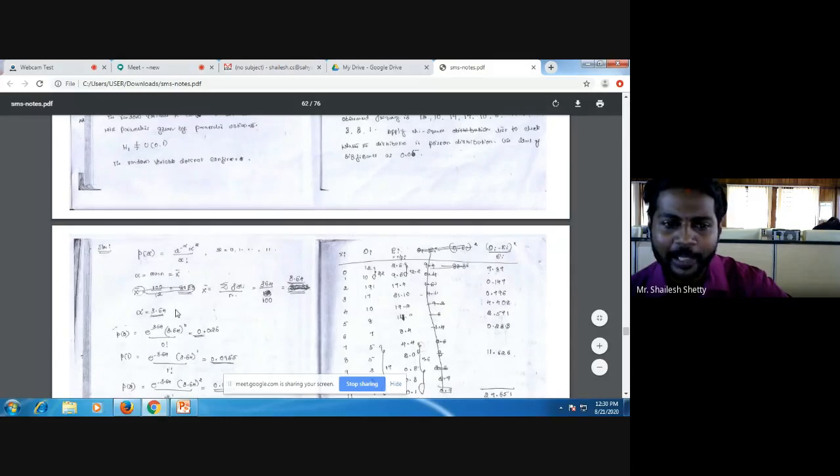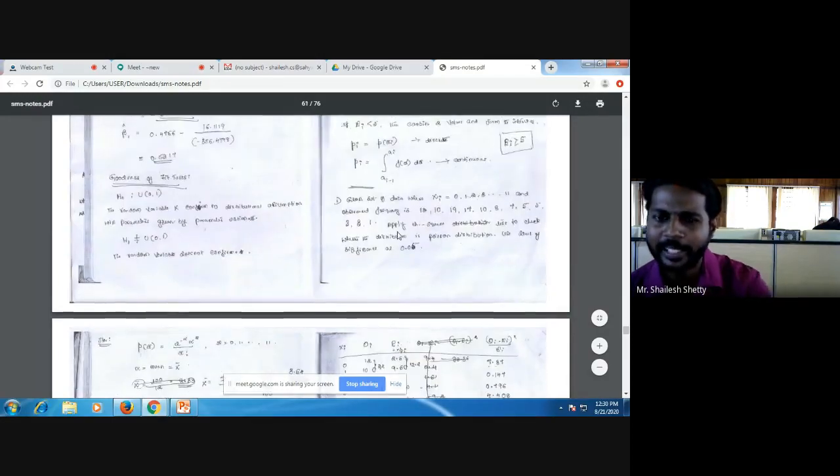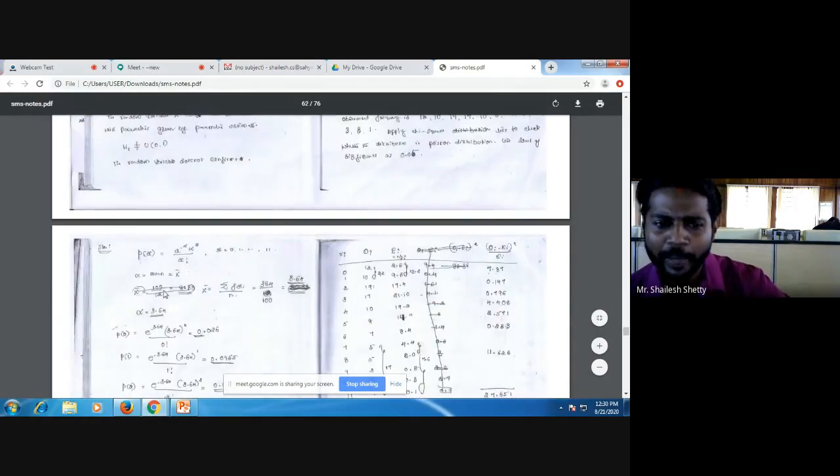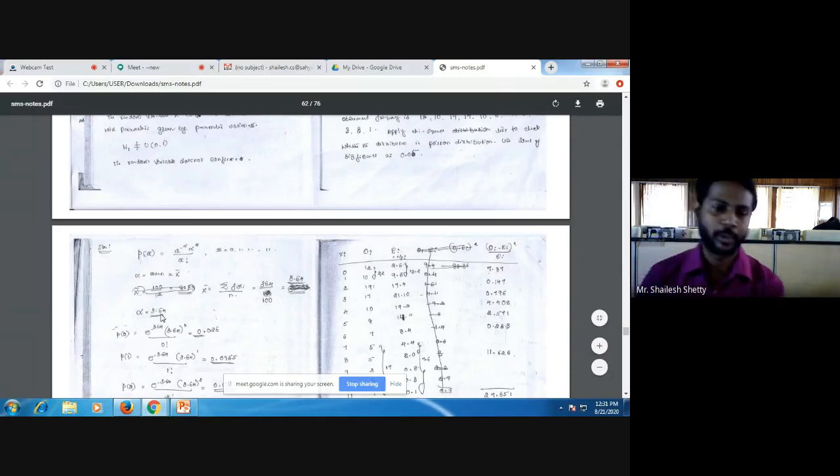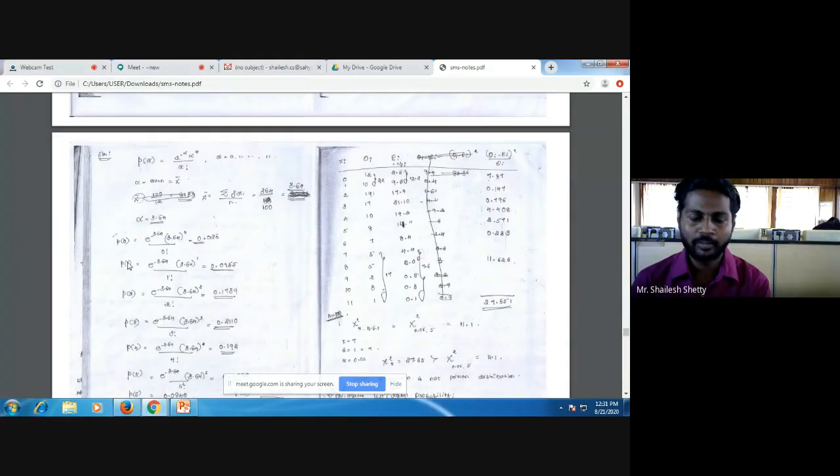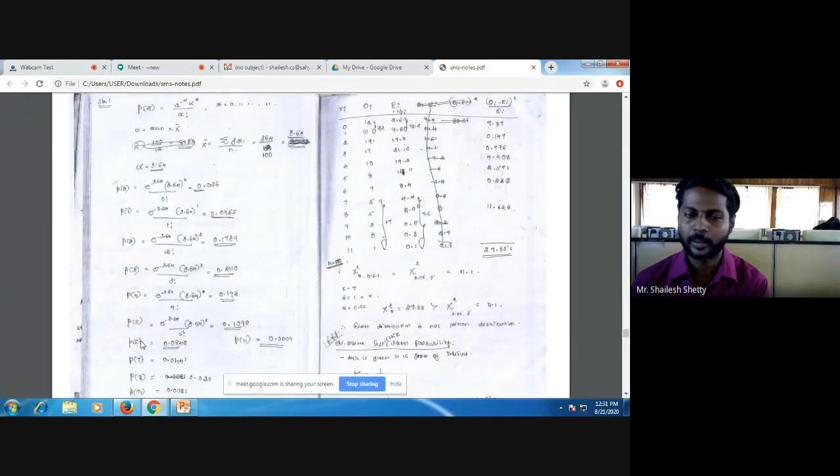When you do that, I get 3.64. Or sometimes they'll directly give you a mean value. Then you can write your parameter alpha equal to 3.64. And this alpha and the level of significance alpha are different, okay? The level of significance is for seeing the table value, and the alpha you get for Poisson is your mean value, that is 3.64. Now start with the first number, P of 0, e power minus 3.64 into 3.64 power 0 divided by 0 factorial, you get 0.026. Similarly, go on doing for P of 1, P of 2, P of 3, P of 4, P of 5, P of 6, up to P of 11.